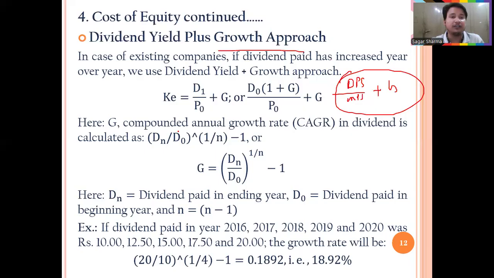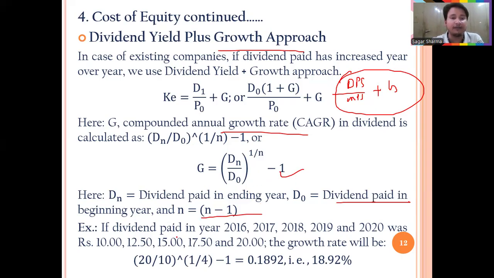And G compounded, if it is given like this: compounded annual growth rate in dividend is calculated as (Dn upon D0) to the power 1 upon n, minus 1. Dn is dividend paid in the ending year, D0 is dividend paid in the starting year, and n is the number of years minus 1. But this is used in case of compounding.